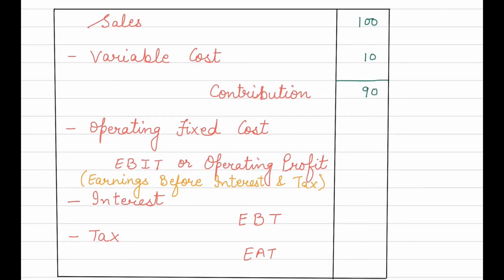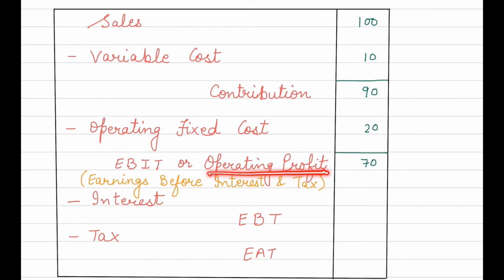This will be 90. So whatever value is remaining, that is termed as contribution. Then from this contribution, we are going to subtract the operating fixed cost. I told you there are two kinds of fixed cost, operating and financial fixed cost. So we are first subtracting the operating fixed cost. Suppose it is 20. So after subtracting this, whatever is the value, that is 70.